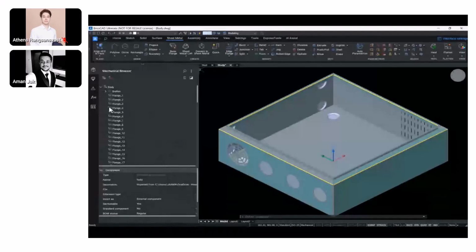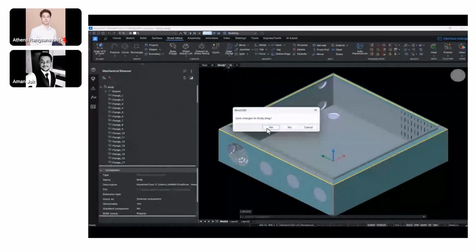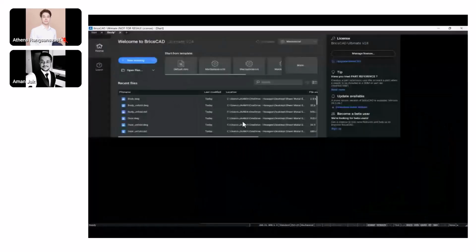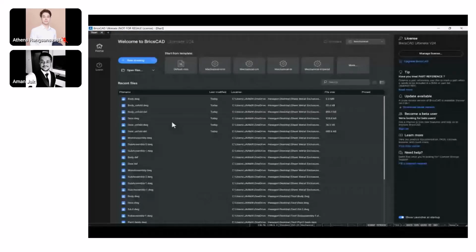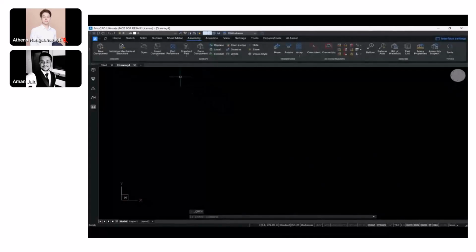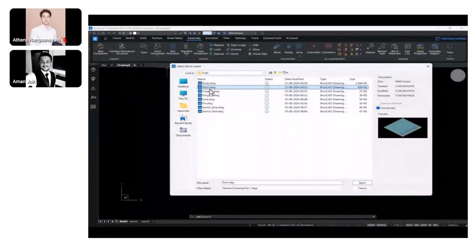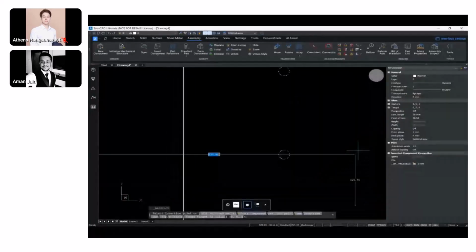So this finishes our body part, wherein we saw how we can leverage BricsCAD's interoperability with other software to recognize it as a sheet metal body and then use it further. So that completes the modeling part. And now we'll see how we can assemble inside BricsCAD.